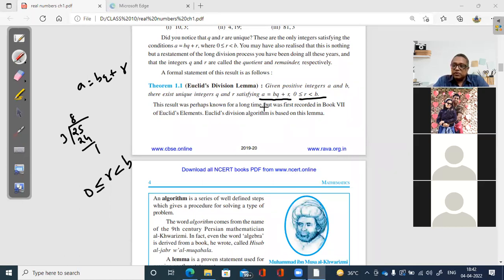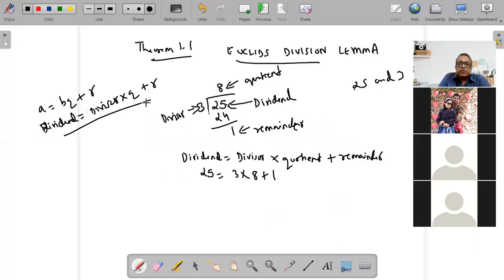As I told you, in case somebody is not understanding, please feel free to ask. Sir, please explain one more time. Okay, the remainder part or the first part? The first part was when I am dividing a number by the other, this is dividend, this is divisor, this is quotient, and this is remainder. Have you understood this?